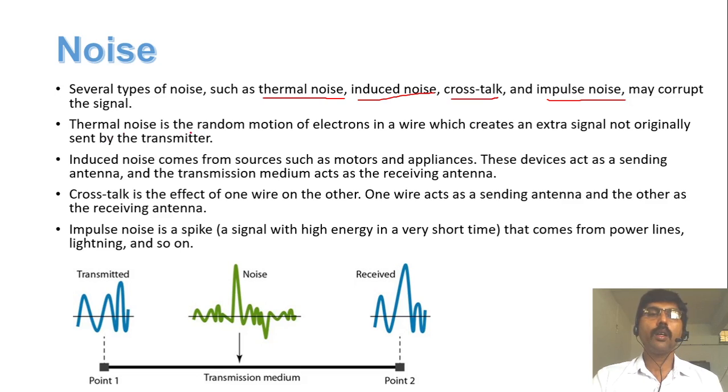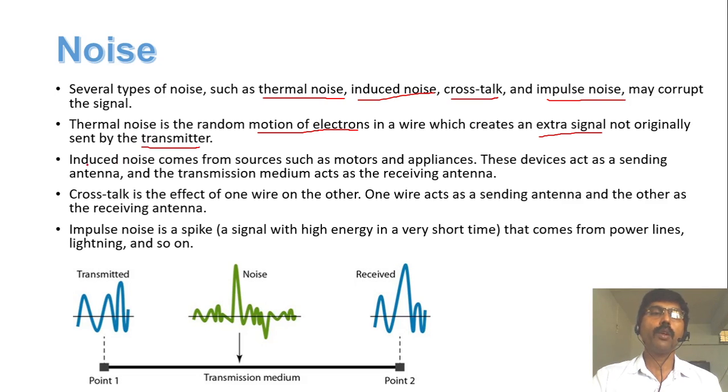In a medium, some electrons are randomly moving, which generates an extra signal. Due to this extra signal generated in the medium, the signal sent by the transmitter is changed. That is called thermal noise.